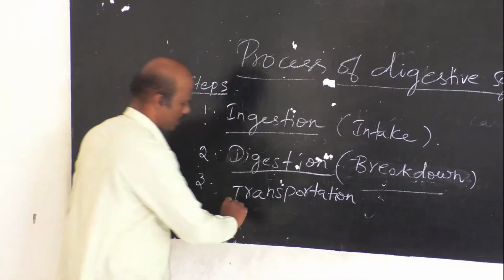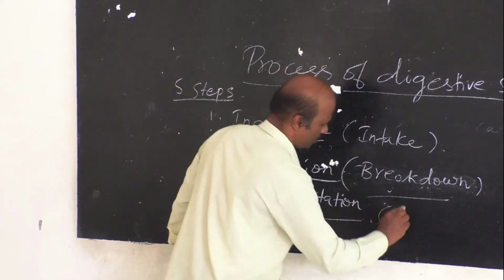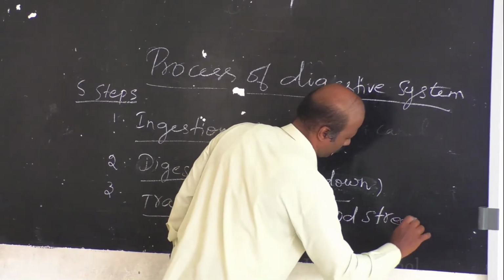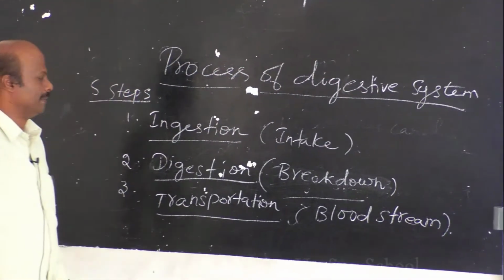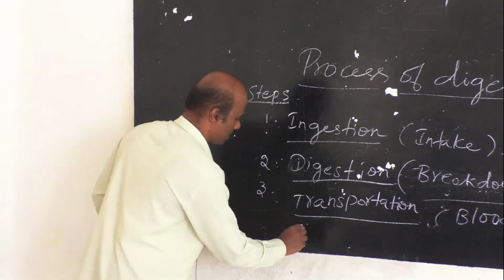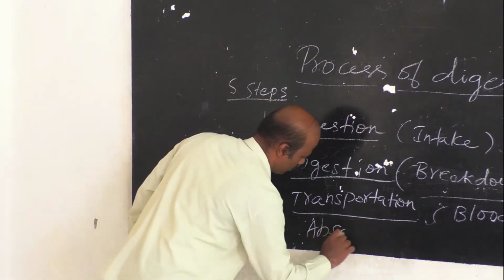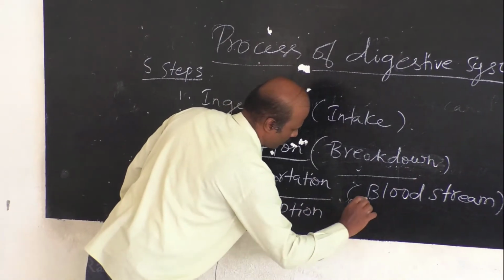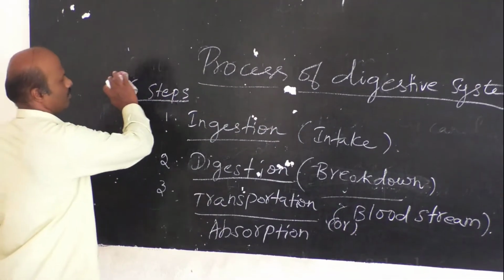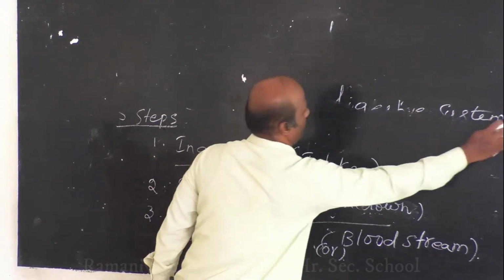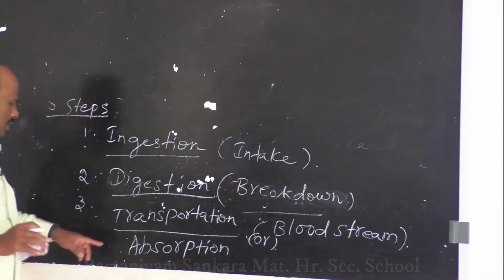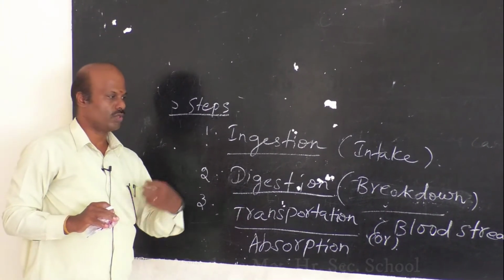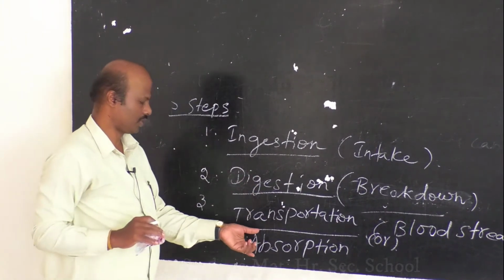Third process is called transportation. Here it usually takes place through your bloodstream. The other name for this transportation is absorption. The digested food will be absorbed from the intestine through the blood vessels. That is called transportation or absorption.